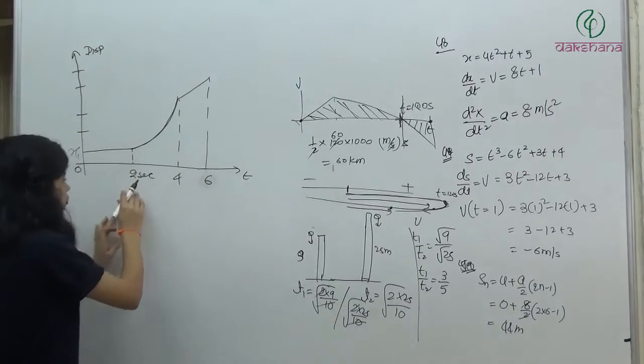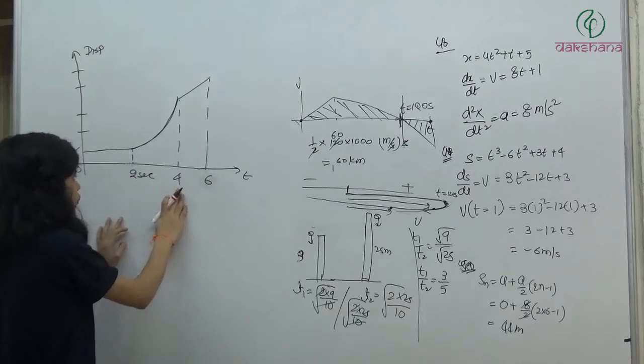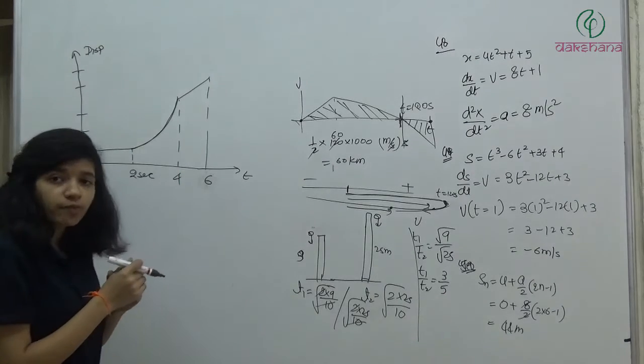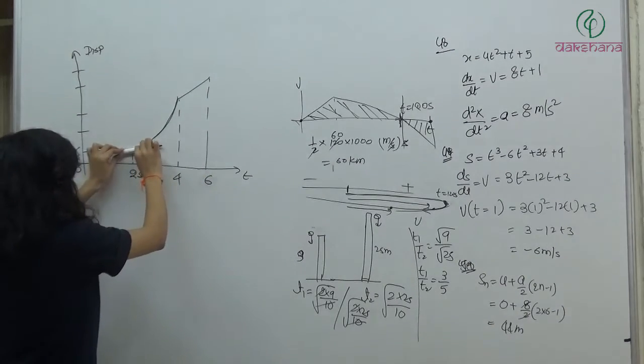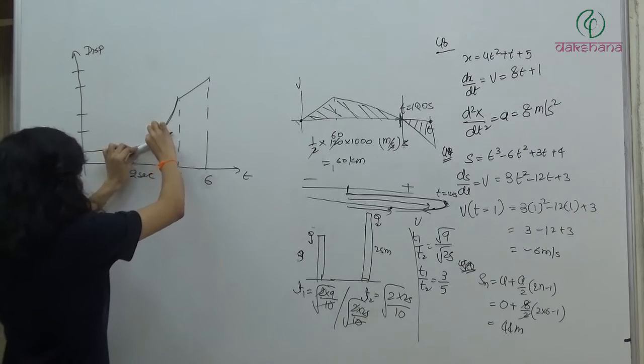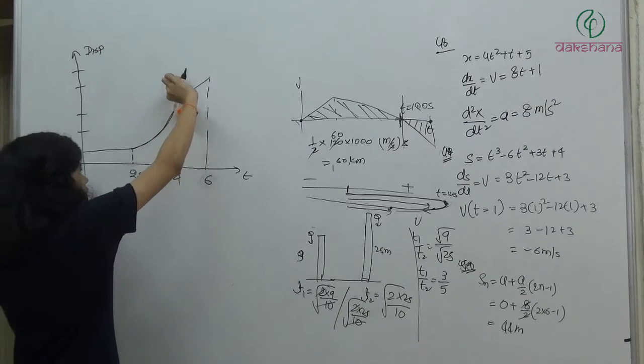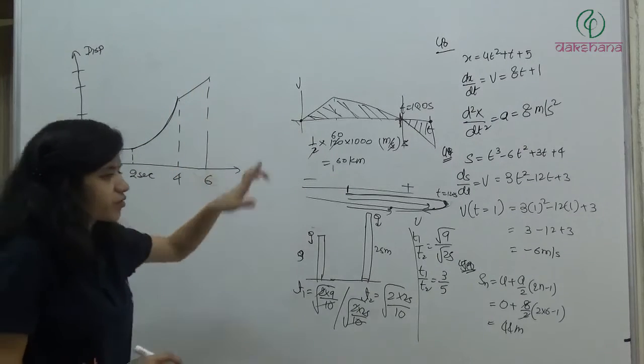But in this part, from t is equal to 2 to t is equal to 4, does it have a constant slope? No. The slope is continuously increasing from 2 to 4.